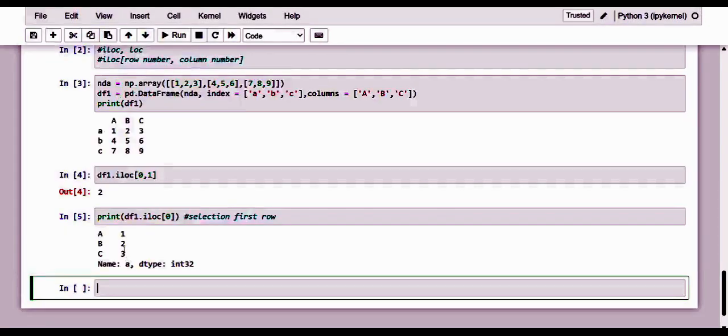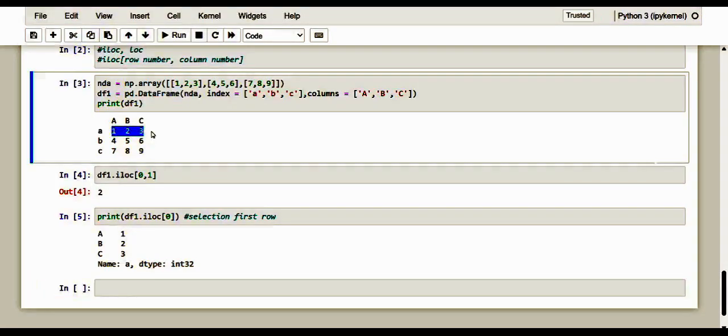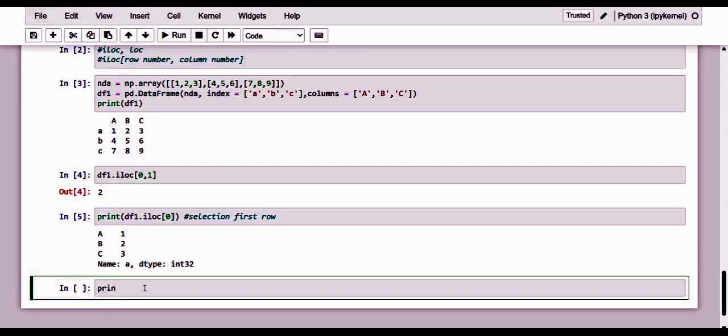Of course we are getting it in a horizontal manner, but it is all about the first row's elements, which is index 0. And if you want every element from the second column, we can get it done by using this.